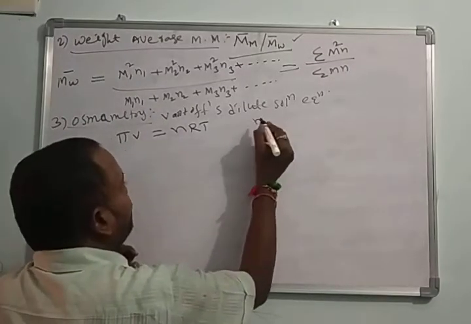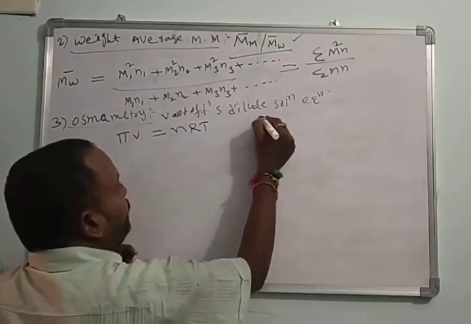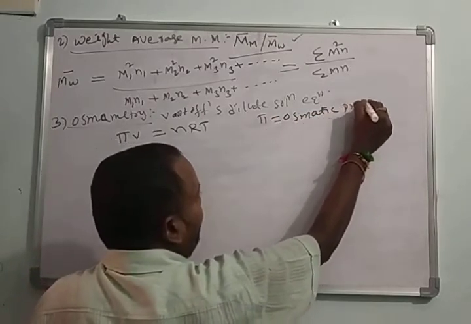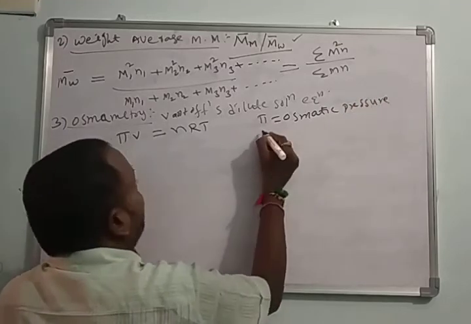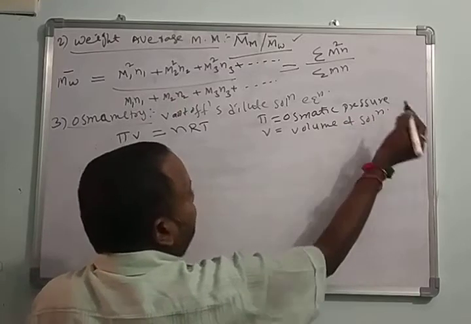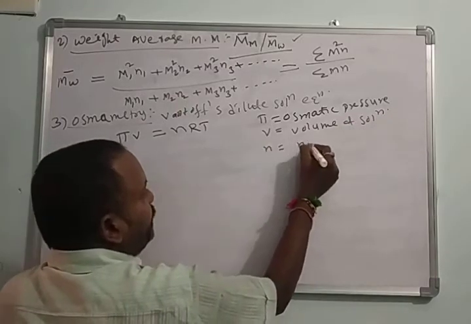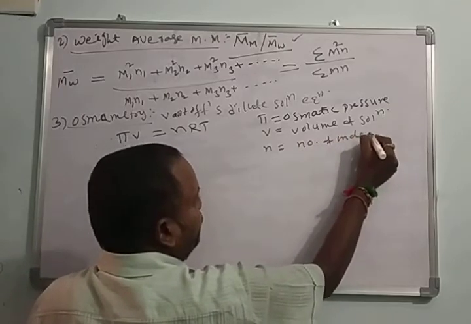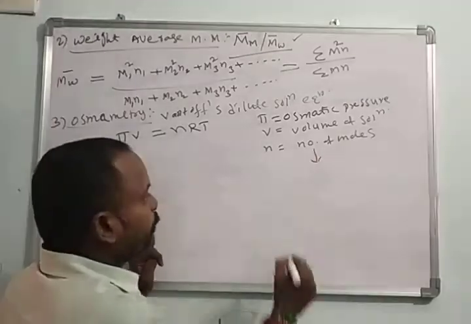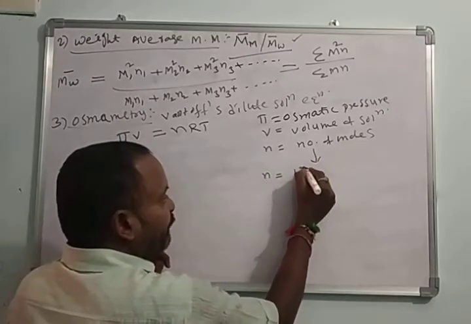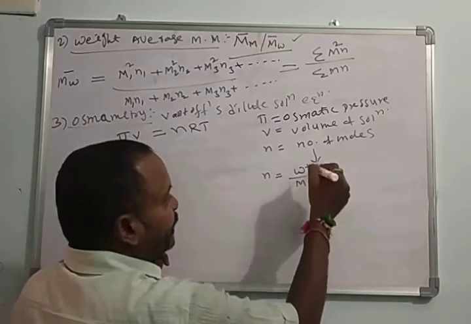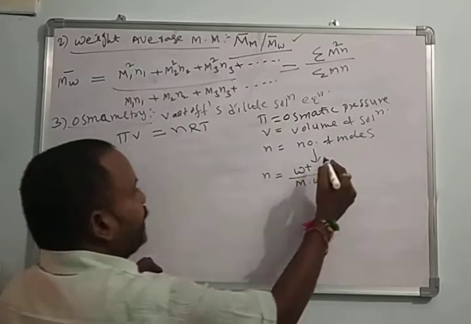Here I am writing: pi is the osmotic pressure, V is the volume of the polymeric solution, and n is the number of moles of polymer. How to calculate the number of moles? Number of moles is equal to the weight of the polymer divided by the molecular weight of the polymer. By using this principle, you have to calculate the number of moles.